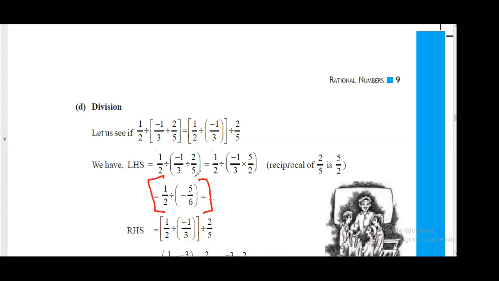See, you should remember this step. If we have A divided by B, it is A into 1 by B. So which is 1 by 2 into minus 6 by 5. Got it? So this is minus 6 by 10. Minus 6 by 10, right?